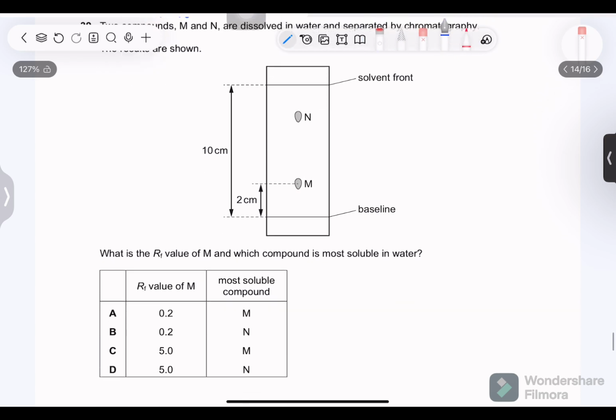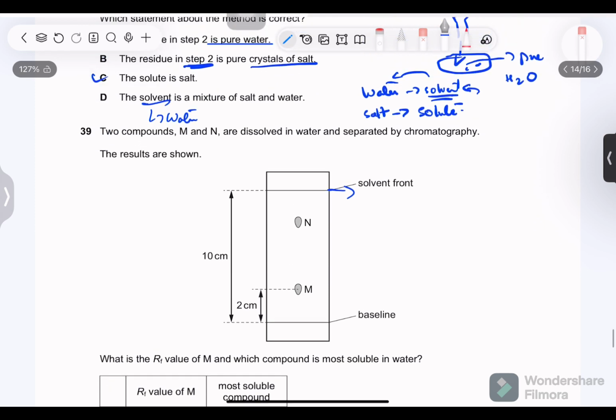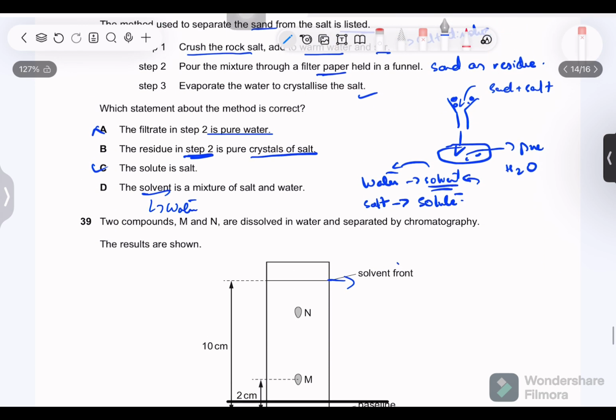Two compounds M and N are dissolved in water and separated by chromatography. The results are shown. What is the RF value of M and which compound is most soluble in water? Okay, so this is the solvent front, meaning the water or the solvent, whatever it was. So one more thing before starting it out. Solvent front, you can guess this MCQ from this also.